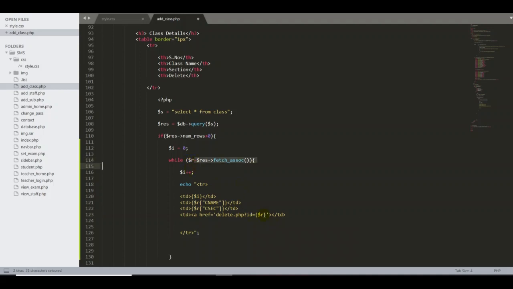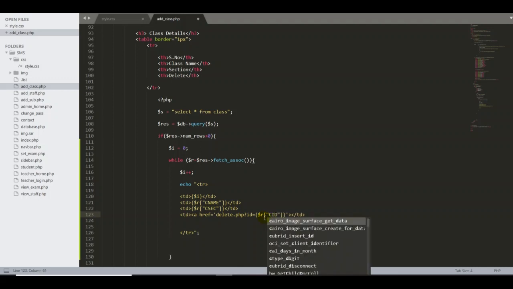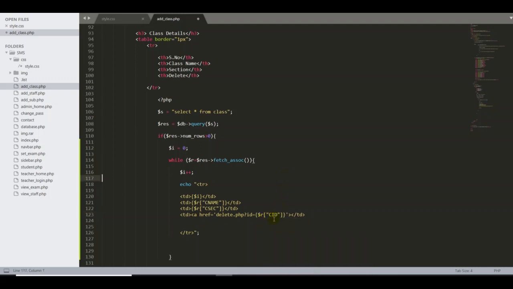Then I want to fetch the CID for each row. So I put the square bracket and the double quote, then type the CID. Why am I using CID? Because CID is auto increment, so it won't conflict in our data.